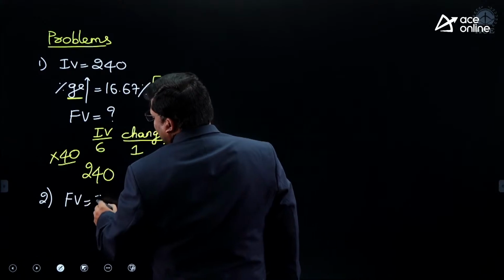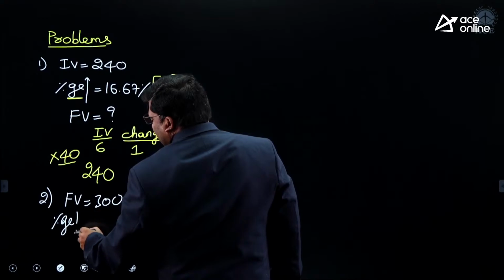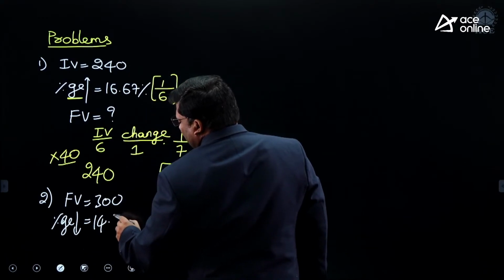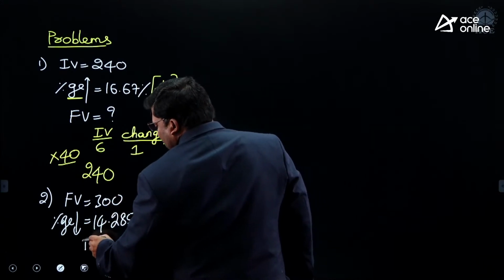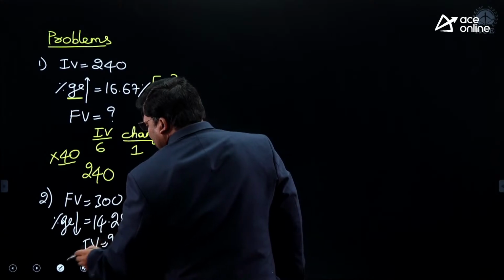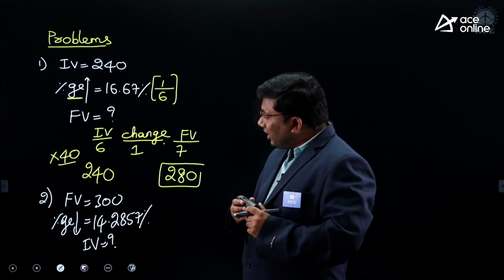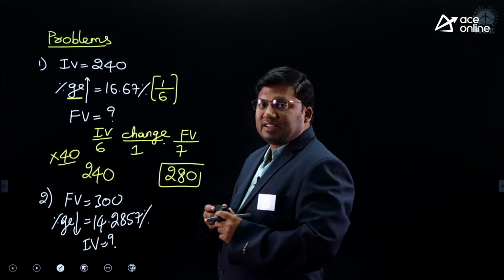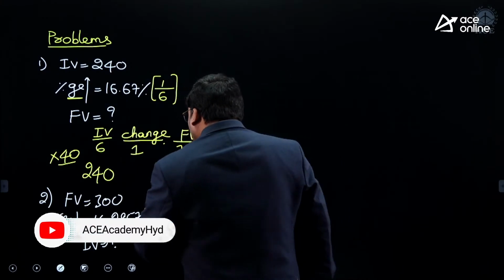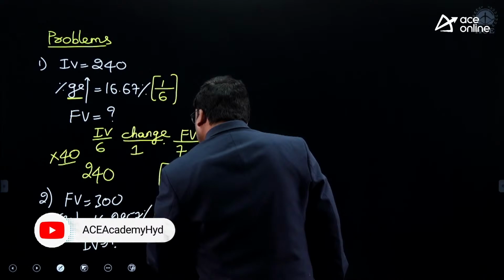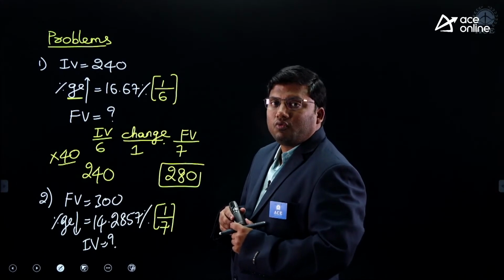Final value is 300. Percentage decrease is 14.2857 percent. What is the initial value? 14.2857 percent is 1 by 7.